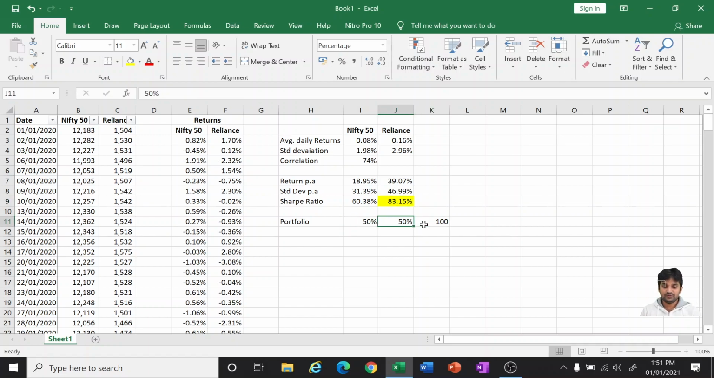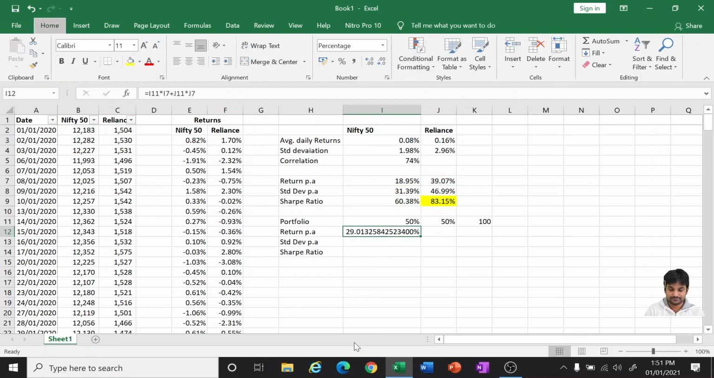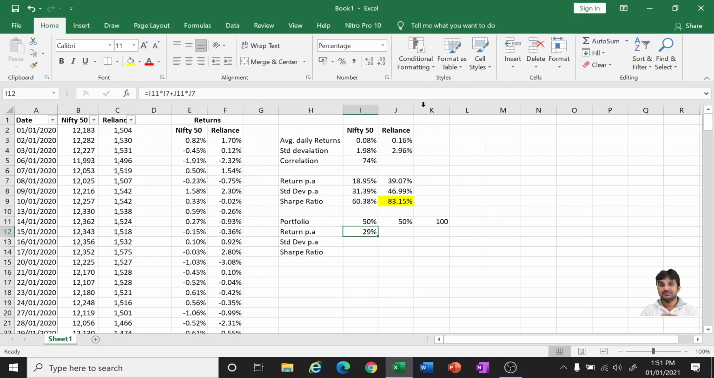Which portfolio will give me the best option? If I have 50 and 50, what will be my return and standard deviation? Let us check it. My return will be 50% of 18.95 plus 50% of 39.07. So had I invested 50% in each of these, I'll be getting 29%, not 39, not 18.